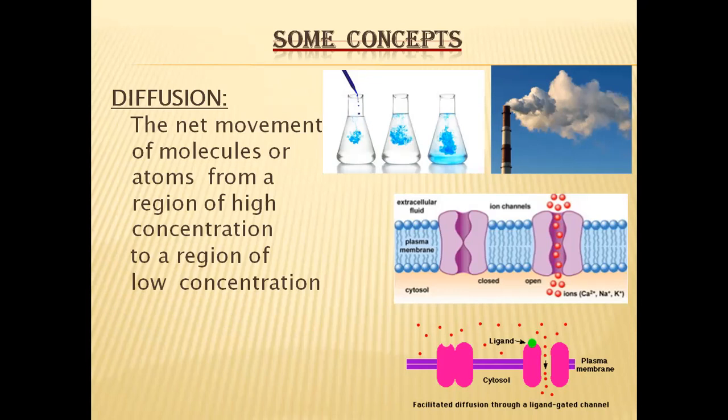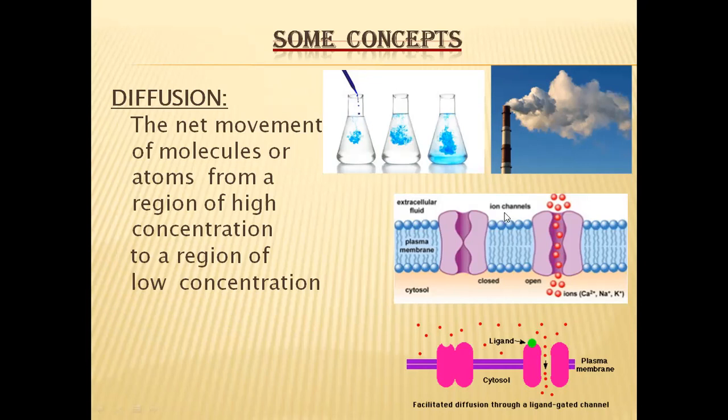The same diffusion occurs in living systems also. In the previous class, we have seen that there are several types of fluids or liquids in our body. All these liquids are separated by plasma membranes or plasma membrane-like material. Here the plasma membrane is separating the cytoplasm and extracellular fluid.